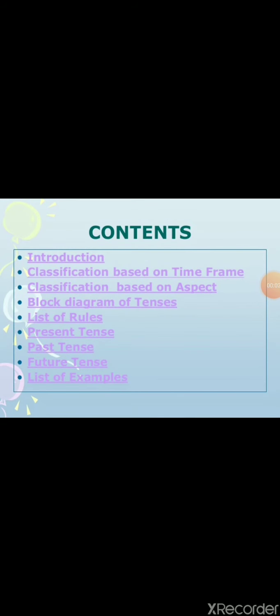Talking about the contents of today's session: first of all the introduction, classification based on time frame, classification based on aspect, block diagrams of tenses according to the rules, present tense, past tense, future tense and the subtypes as well, with a set of examples that we will be doing today and maybe tomorrow as well, because it's a very detailed topic. I am not able to finish it in just one sitting.